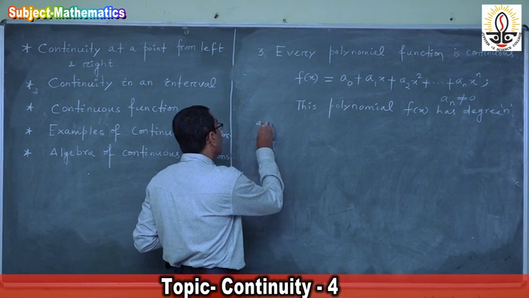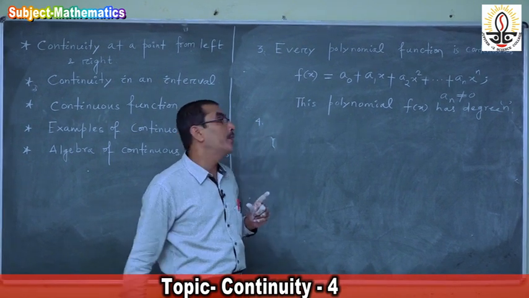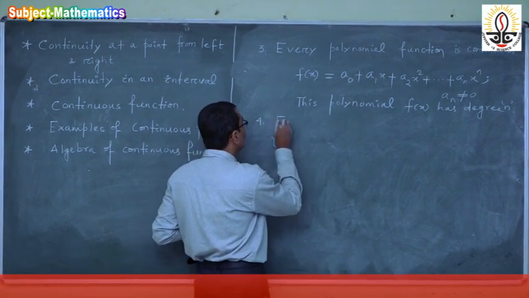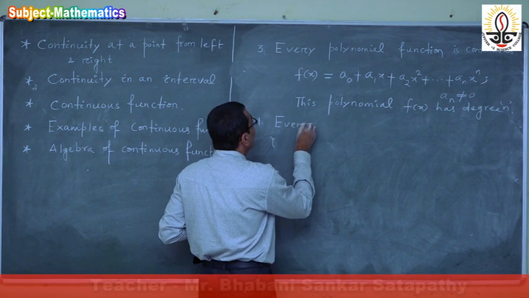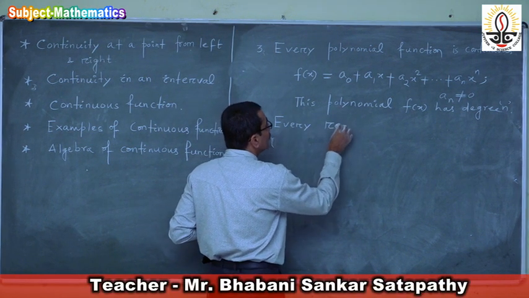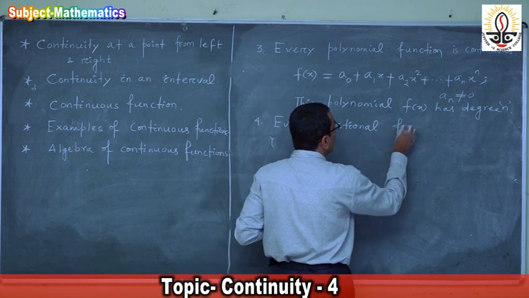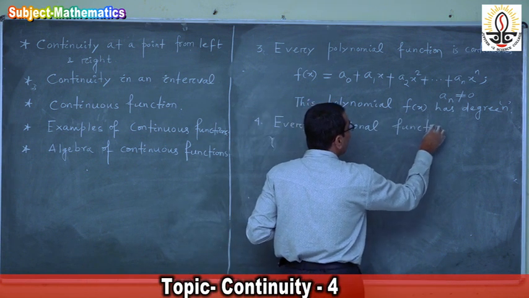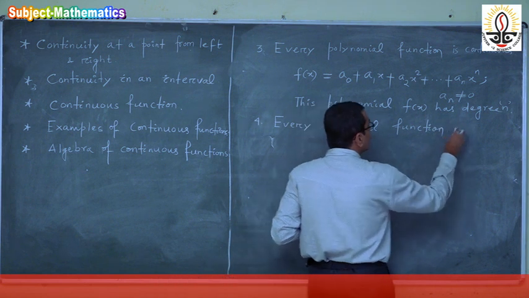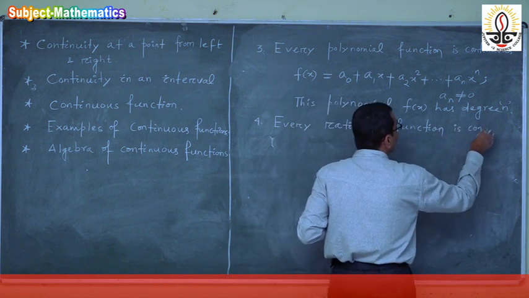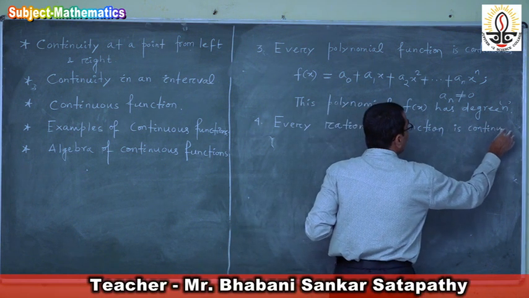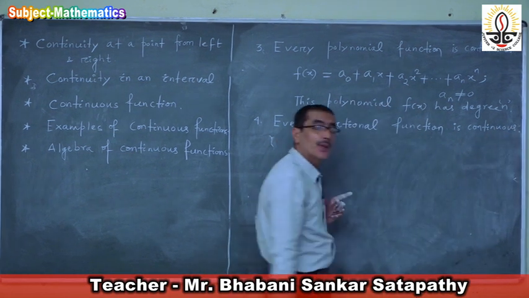Then we will come to the next example: every rational function is continuous. So what do we mean by a rational function?